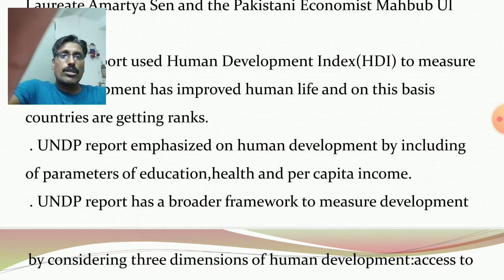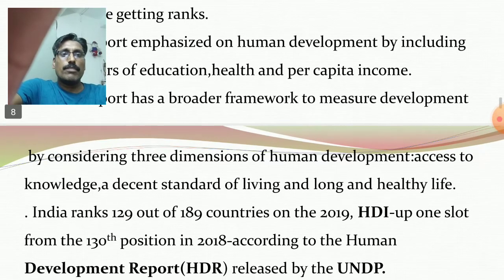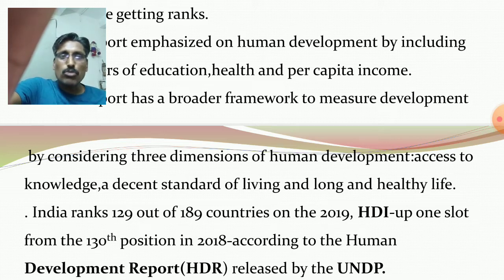The UNDP report has a broader framework to measure development by considering three dimensions of human development. One is access to knowledge. Due to education, the human being acquires knowledge. The human being possesses skill power, has the ability to do work, and has the potential to do work. So access to knowledge is related to education.